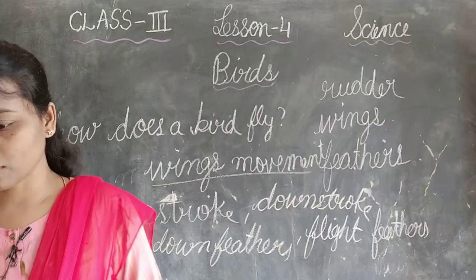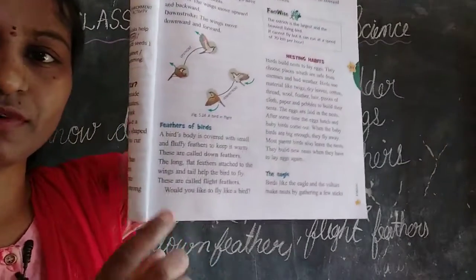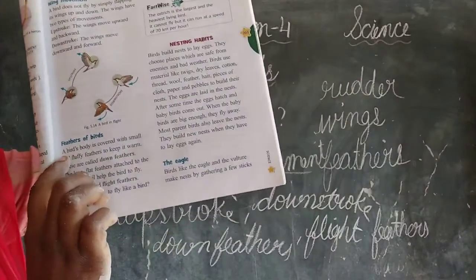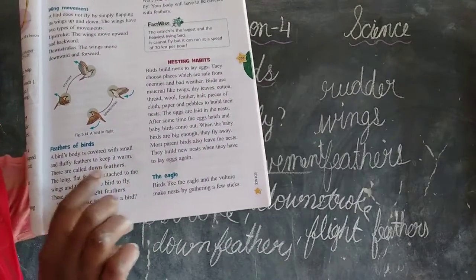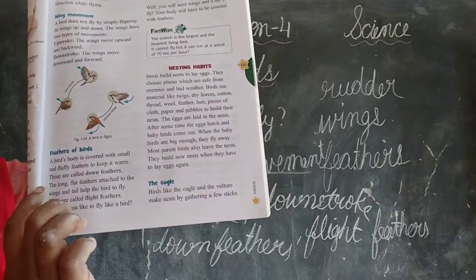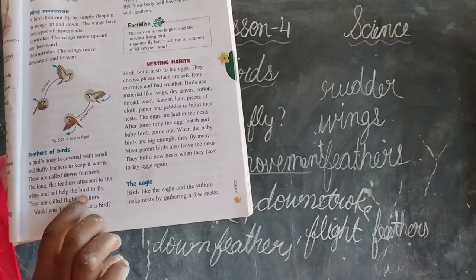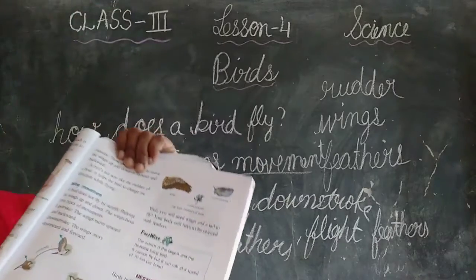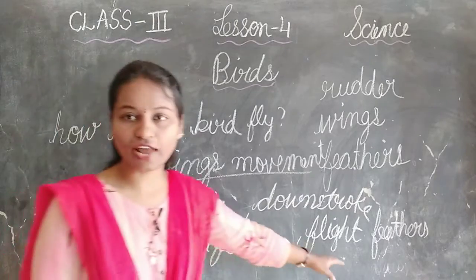Here you can find the down feathers: the bird's body is covered with small and fluffy feathers to keep it warm. They are called down feathers. The long flat feathers attached to the wings and tail help the bird to fly. Yes, they are attached to the wings as well as the tail. That is called flight feathers.